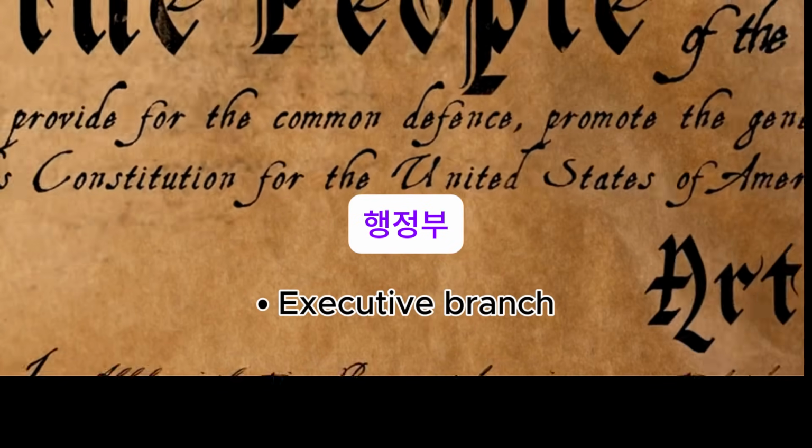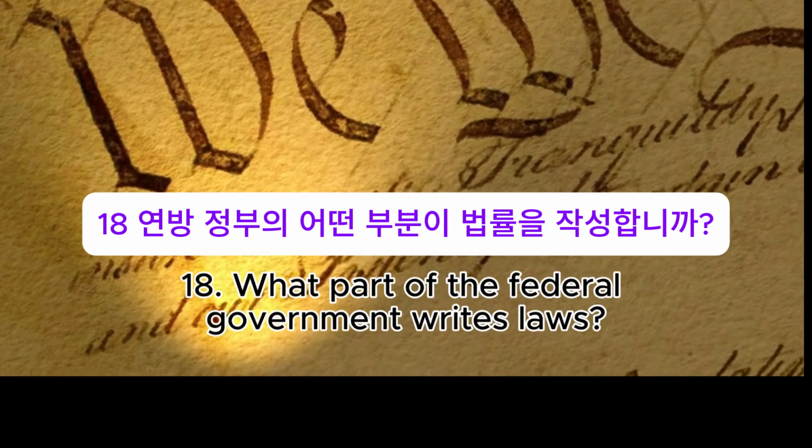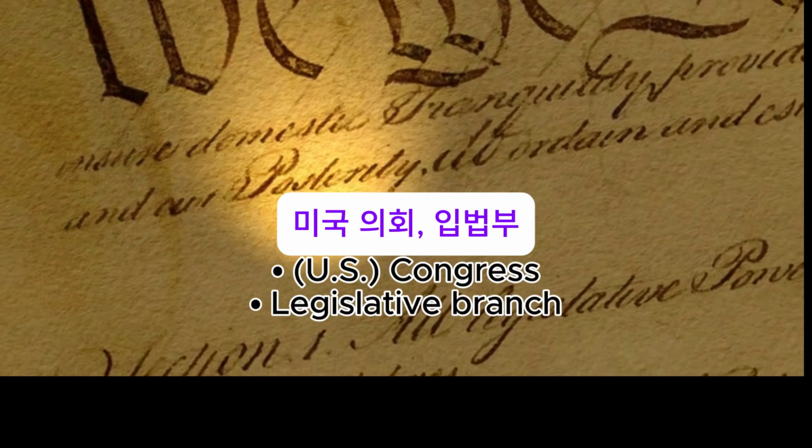Executive branch. 18. What part of the federal government writes laws? U.S. Congress, legislative branch.